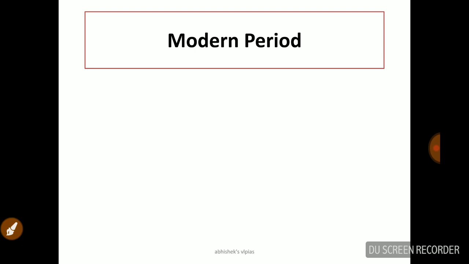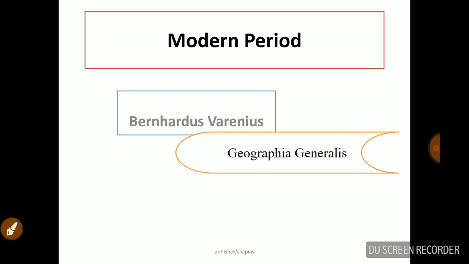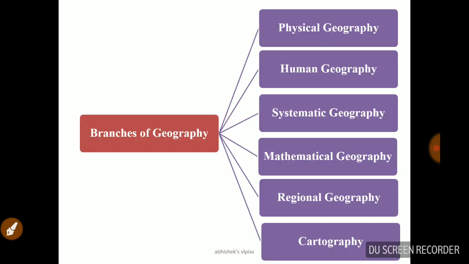The little history is not that important anyway, but we have to know some important thinkers related to ancient history and also the modern. One of the main modern thinkers is Bernhardus Varenius. He wrote a book, that is the highlight point. His book is called Geographia Generalis. And the main point is that he recognized the need for geographical knowledge. So this is the classical and modern geography, and now we are talking about the branches of geography.